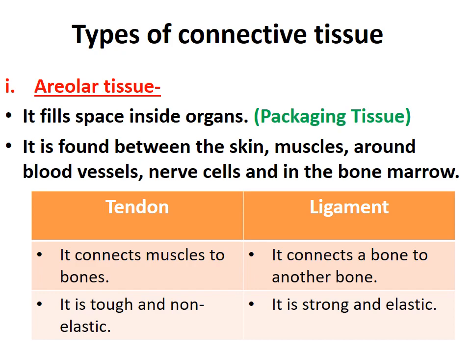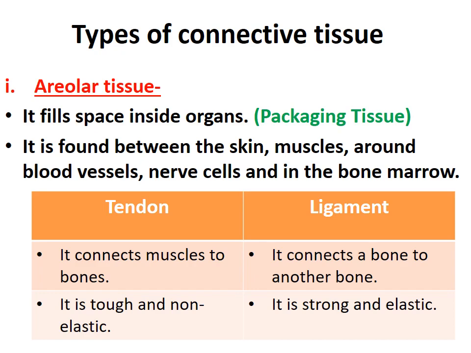Now where is this tissue found? It is found between the skin. It is filling the space between the skin. So that's why the example is between the skin and muscles, the space is filled between the muscles. That is areolar connective tissue. Next is around blood vessels, nerve cells and in the bone marrow. The space inside them is filled with the help of areolar connective tissue. So these are the examples where this connective tissue is found.